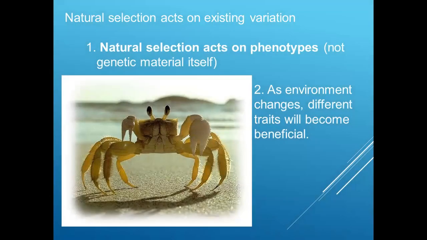Natural selection acts on the existing variation. Whenever there is environmental pressure on the organisms, it only acts on the phenotypes. In this particular image, you can see a typical crab. In this crab, the tentacles and the claws are well developed. These tentacles and claws are developed in order to grasp food, in order to capture food.